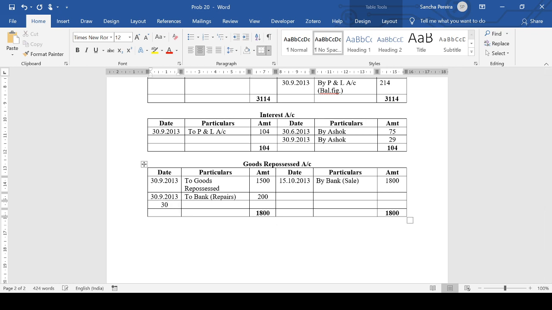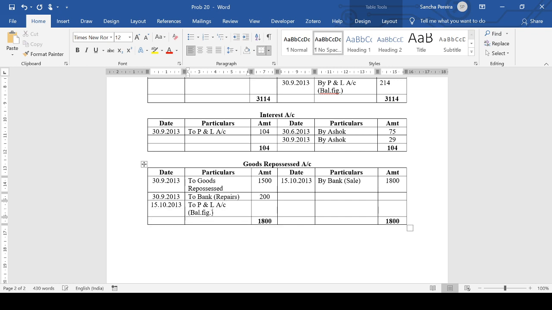Now this will be on 15th October because the last date is 15th October. The books are closed on the day the sale is made because there's nothing else after that. So that day, the balancing figure will go to P and L. Again, this is the balancing figure, 1,800 minus 1,700, so basically 100.